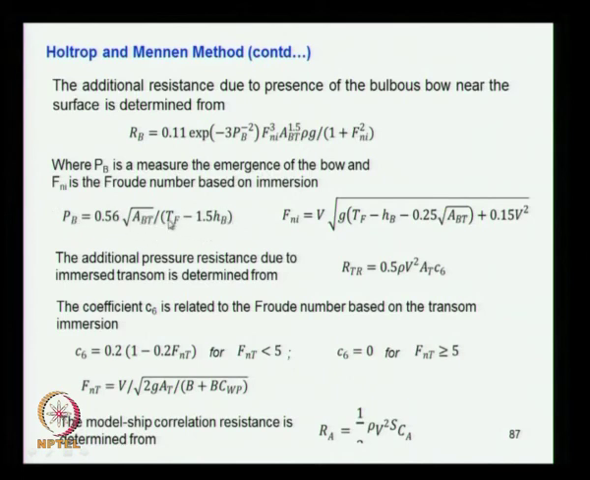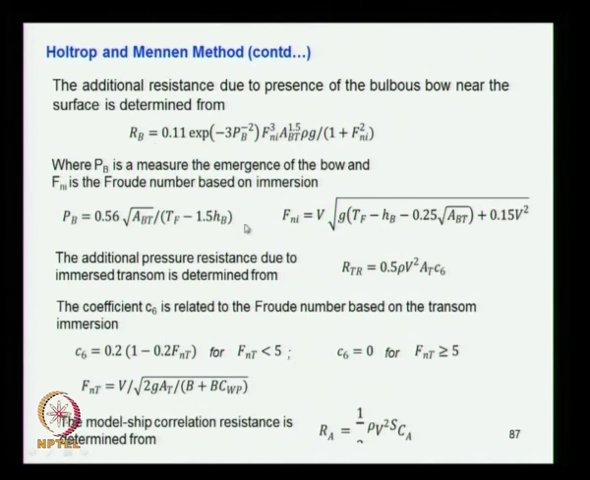Now we know what Tf is, what Hb is, Abt and all that, so you find out what Pb is. Then Fni is a Froude number based on the immersion. Depending on the immersion the waterline length changes, so the Froude number also changes, so you take it accordingly here. That is V into G into Tf minus Hb minus, all these parameters are known, so you find out Fni, and once you get Pb and Fni you go here and you get Rb.